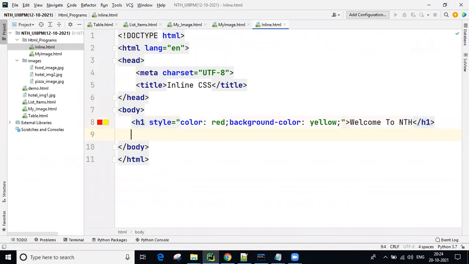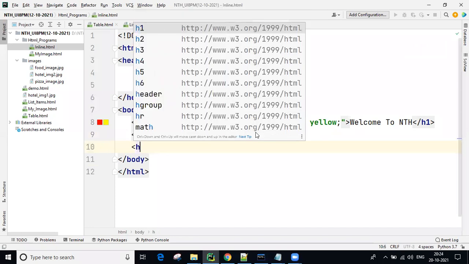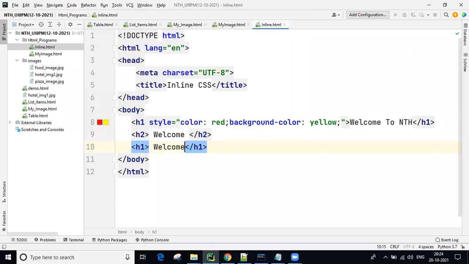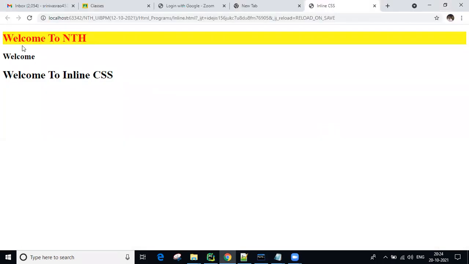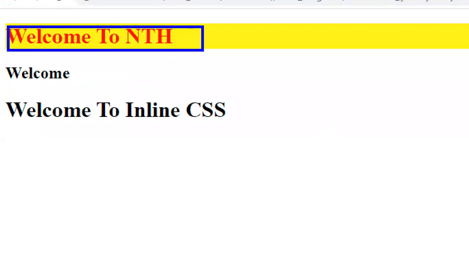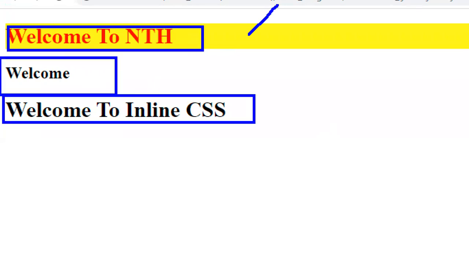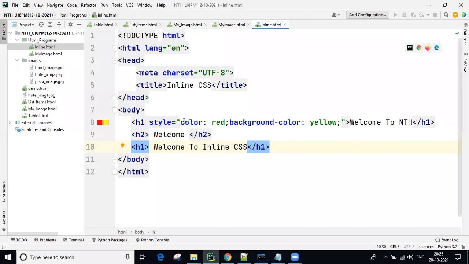Okay, I have one more tag, h2. Simply welcome is there. And I have one more h1. So welcome to HTML, or else welcome to inline CSS. Now observe. You applied the styles only for this h1: red color text, background yellow. But they are not applied to this other h1 and the h2. So I want to apply these same styles to this h1 also.